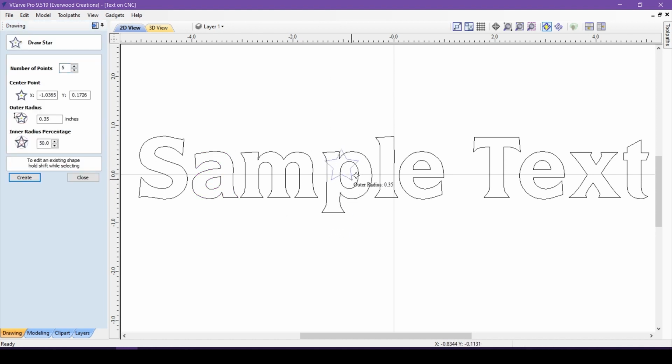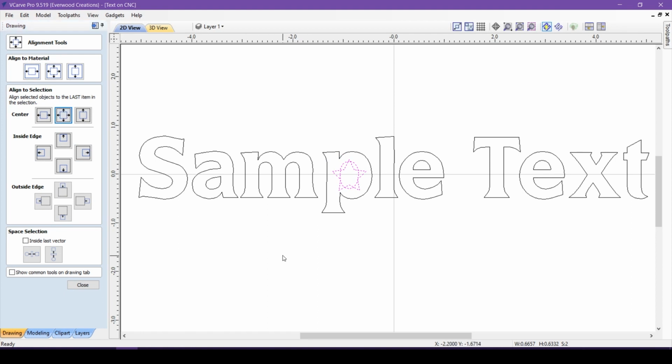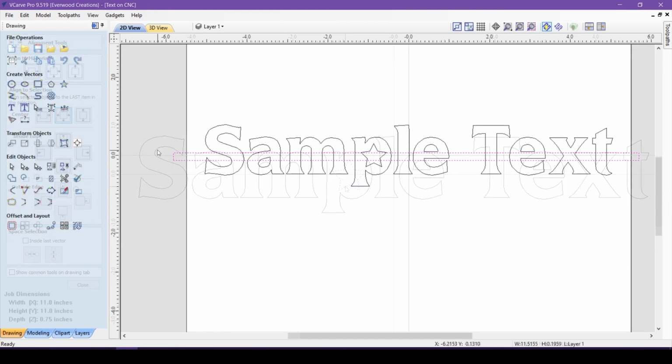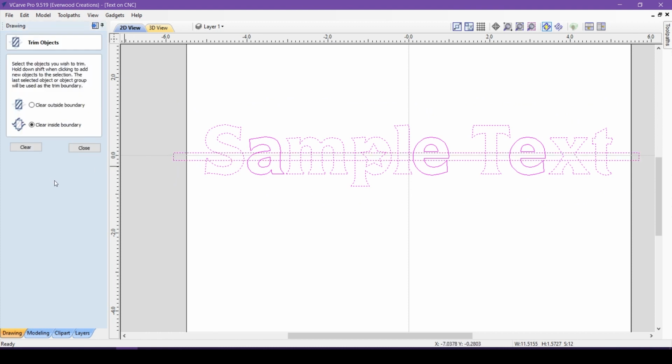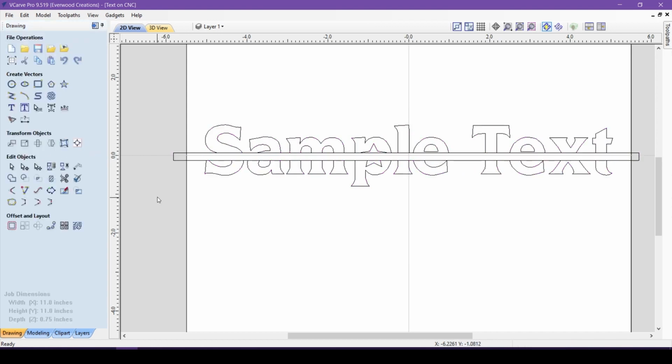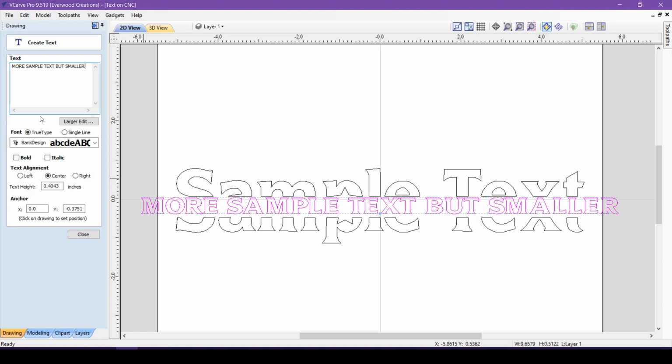Of course, with this tool, you can even replace those inside shapes with something else if you like. Let's put a star in the center of the P, just for fun. You can slice through the letters simply by creating a rectangle and using the trim tool. Now you have a neat space in the middle of your letters. Once your letters are objects, the options are unlimited.